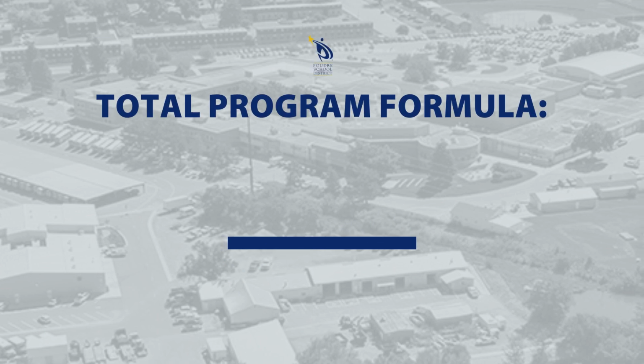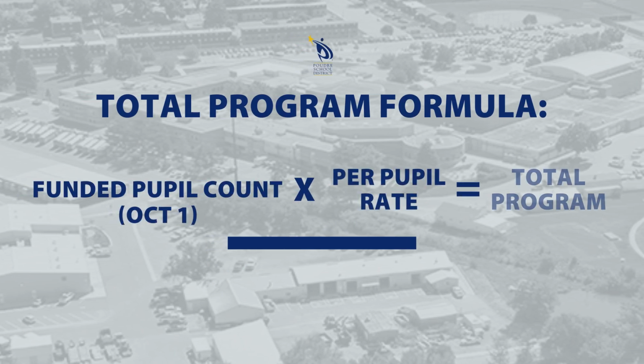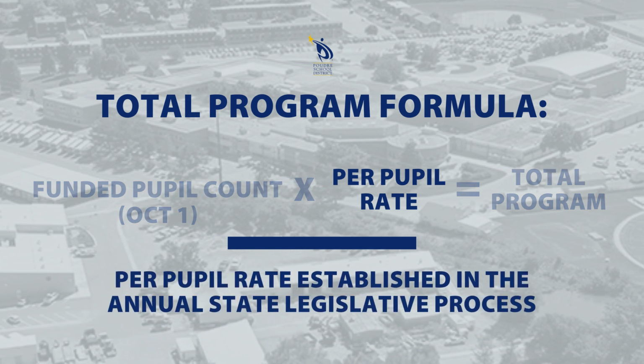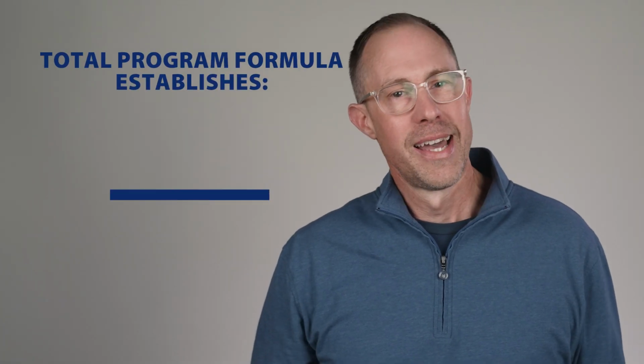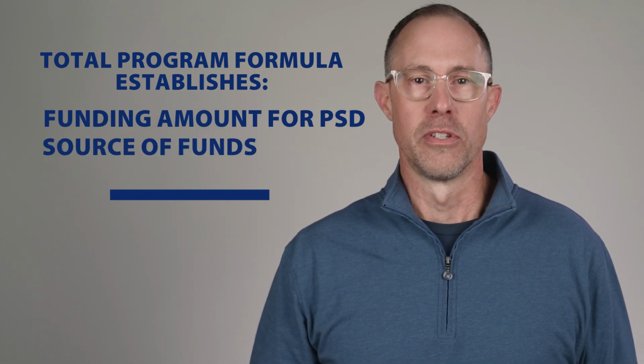Let's get to know the total program funding formula. Total program is the product of our funded pupil count from October 1st times the per pupil rate. This rate is established in the annual state legislative process. The total program formula not only establishes a funding amount for PSD, but it determines the source of these funds as well.